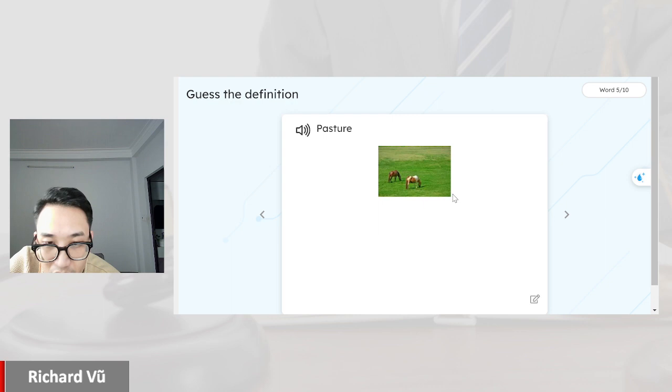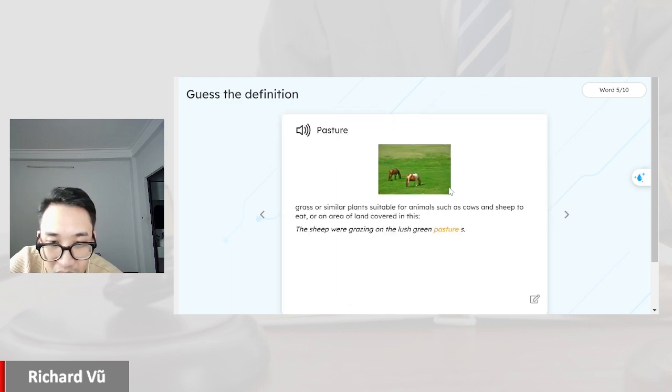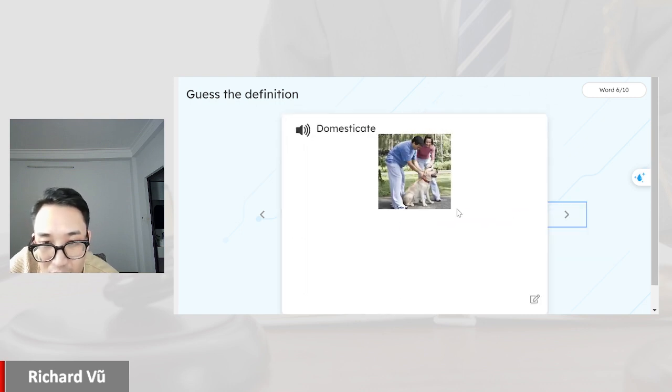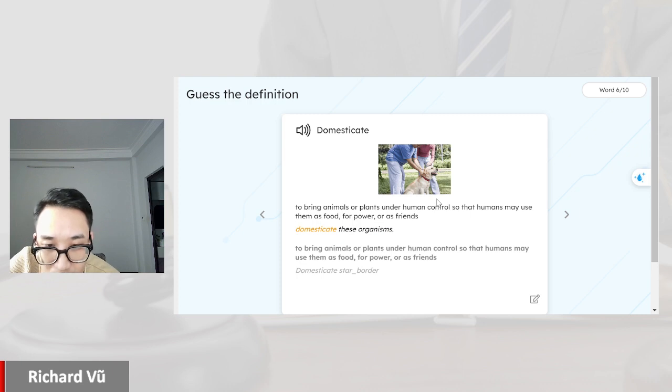Pasture, grass or similar plants suitable for animals such as cows and sheep to eat, or an area of land covered in this. Domesticate, the word means that you bring animals or plants under human control so that humans may use them as food, for power, or as friends. Like a dog here.